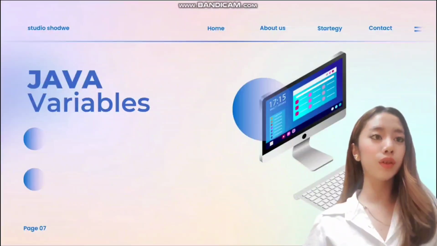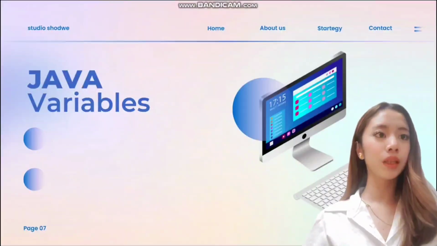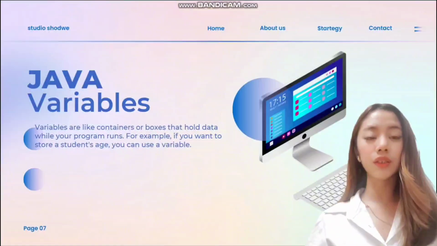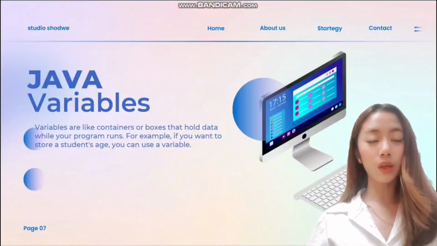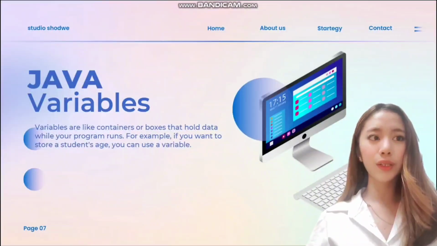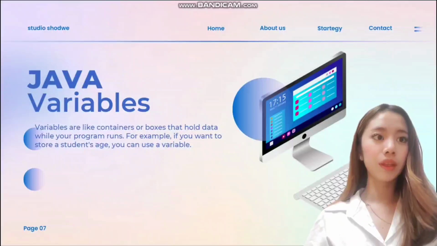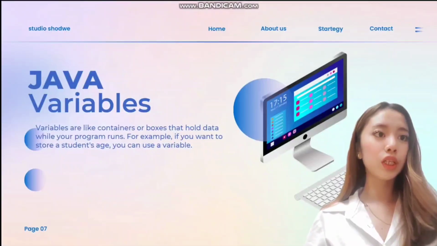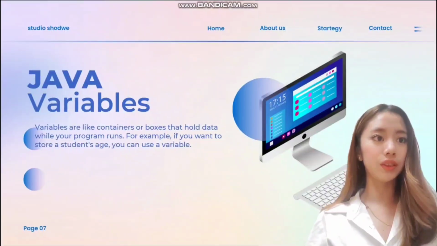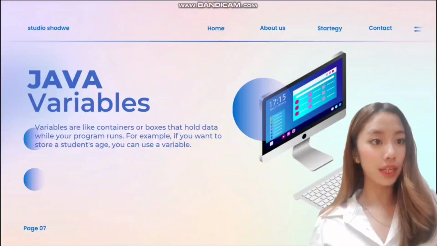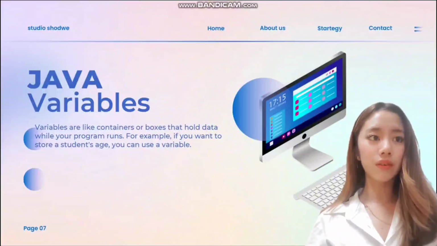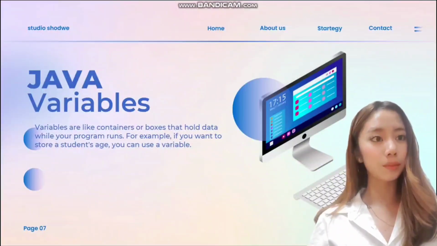So now let's move on to Java variables. Variables are like containers or boxes that hold data while your program runs. For example, you want to store a student's age. You can use a variable, right? In Java, variables come in three main types.